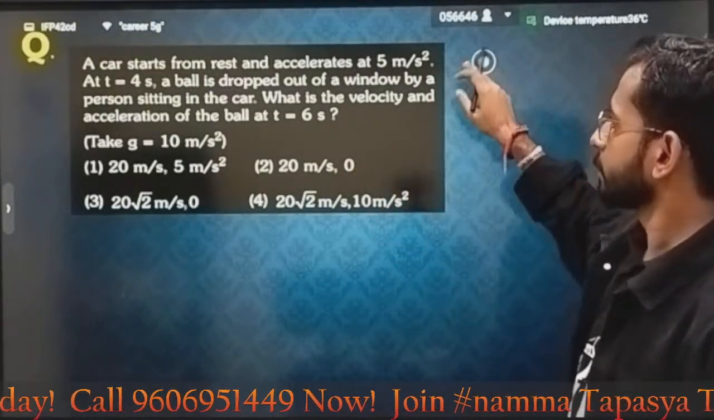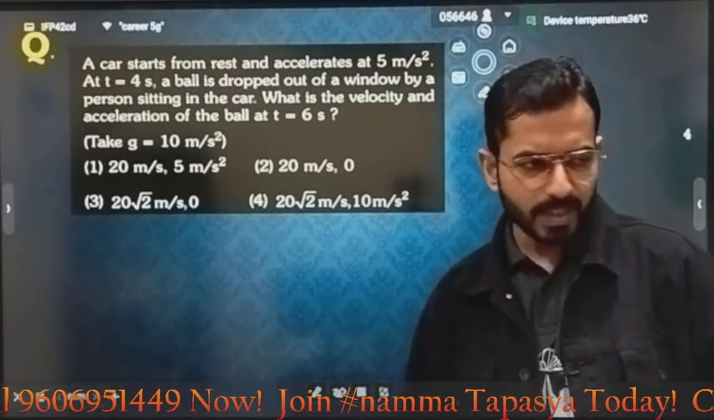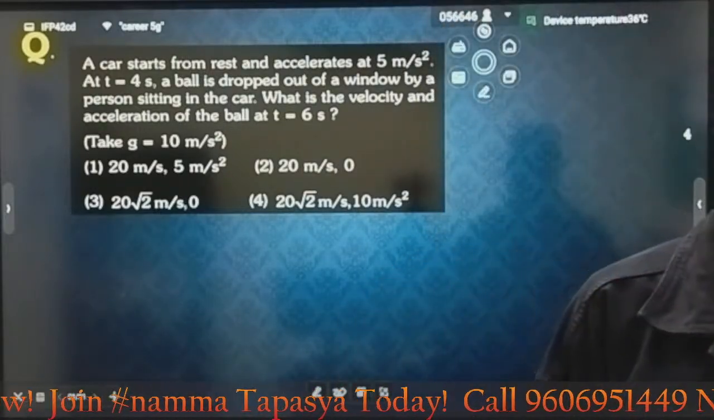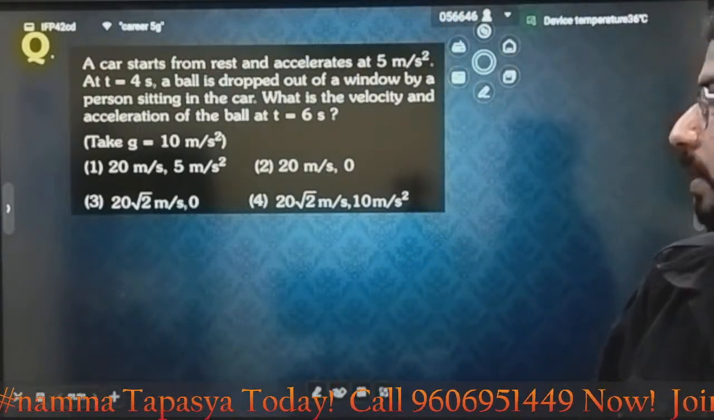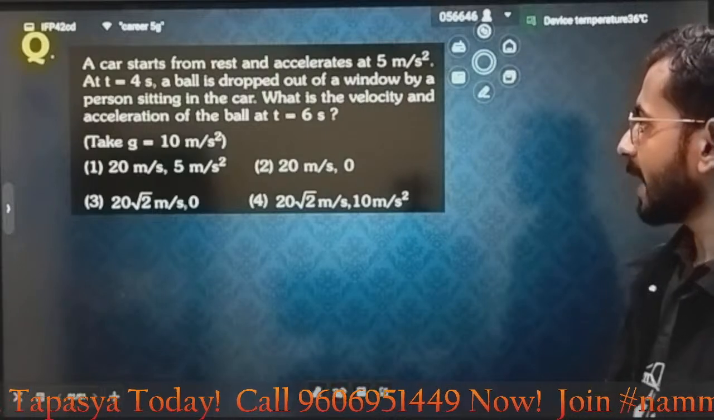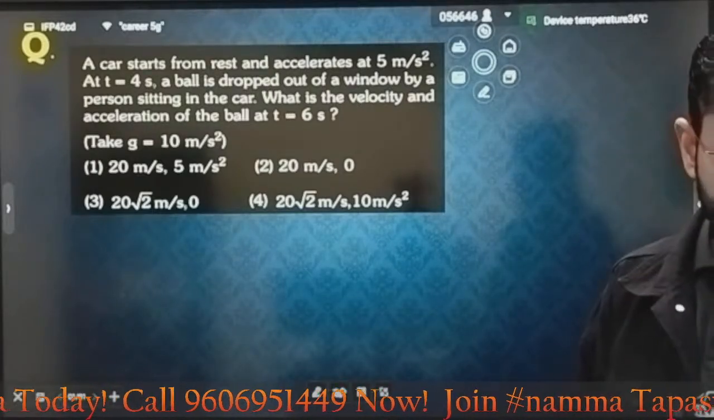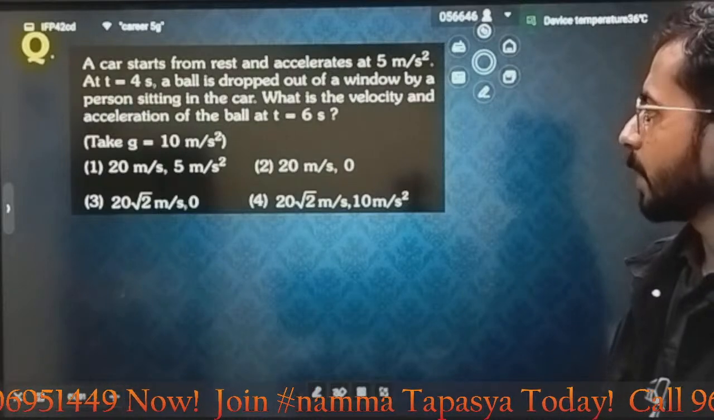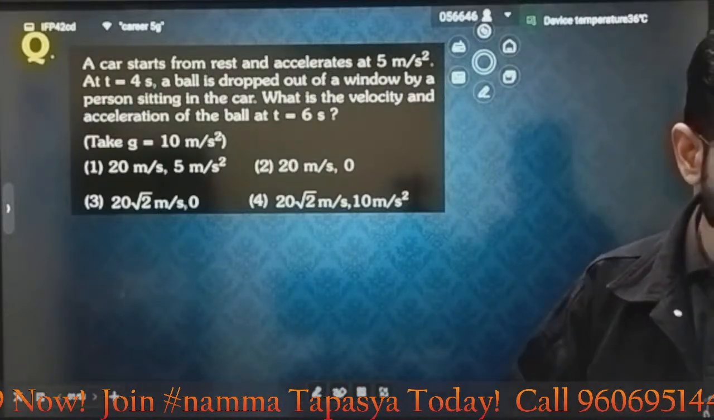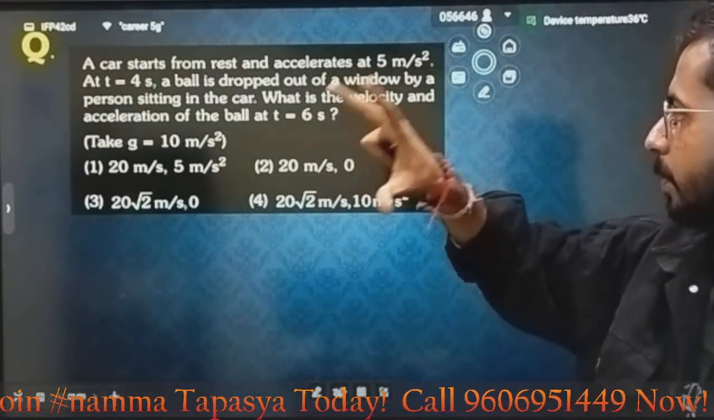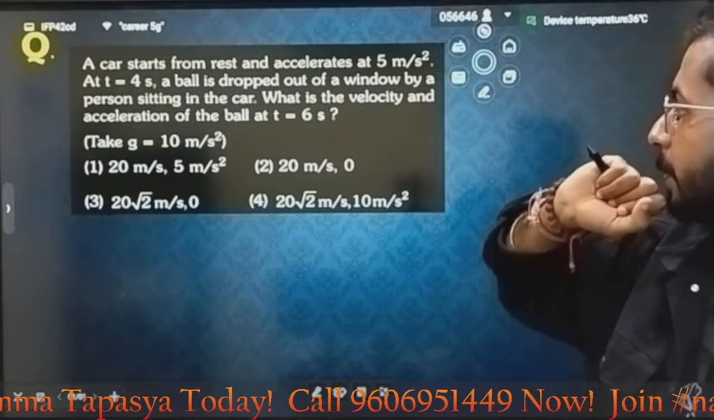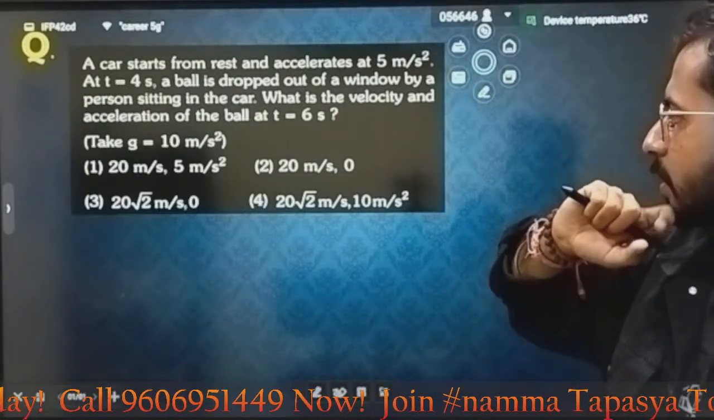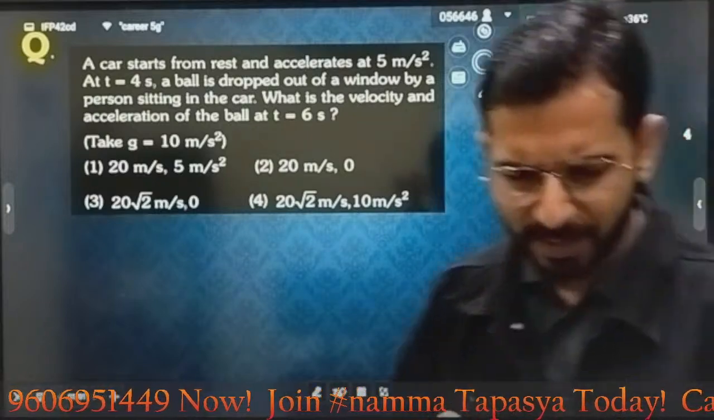Solve this one. Kinematics. Solve this question by yourself. Try it. What the question is saying: a car starts from rest and accelerates at 5 meter per second squared. At time t equal to 4 seconds, a ball is dropped out of the window. By a person sitting in the car, what is the velocity and the acceleration of the ball at t equal to 6? Very interesting question.